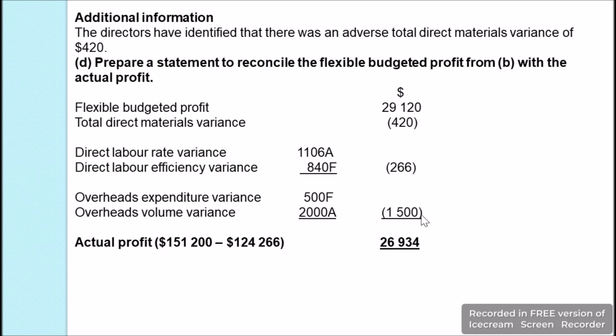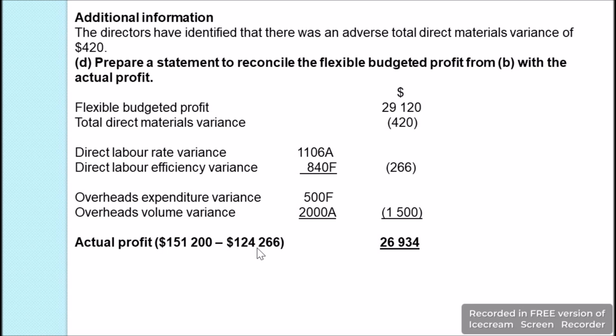And after subtracting these three, that is, from 29,120 we subtract 420, we subtract 266, and we subtract $1,500, we will get the value as $26,934. And to reconcile, we will take the sales revenue which we have calculated in bit B of the question.